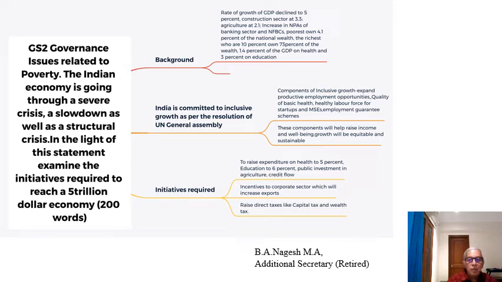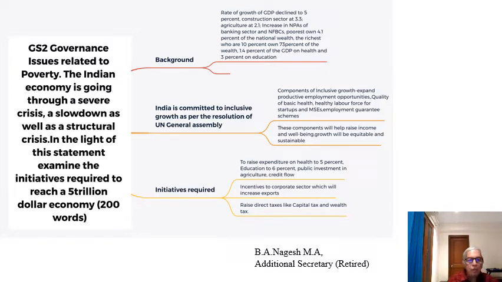Governance. General Studies Paper 2 basically comprises polity, governance, international relations. As I said in my previous videos, governance covers a lot of marks, and one peculiar aspect of governance is that there is a lot of overlapping between governance and the topics in economy. So this particular point of governance, that is GS2 and GS3, they overlap.